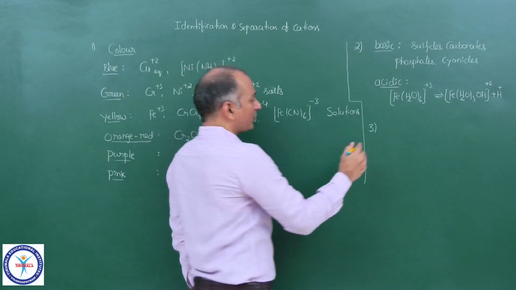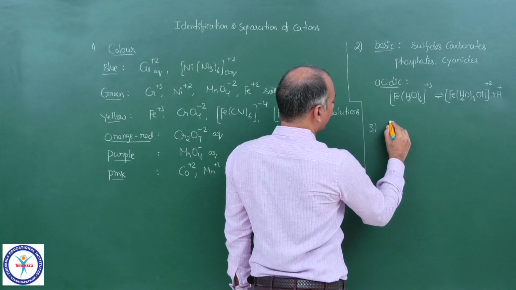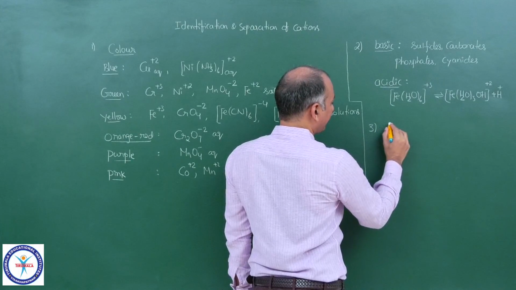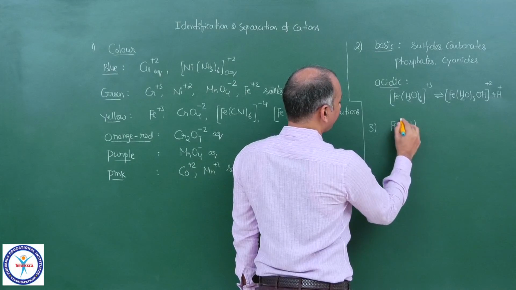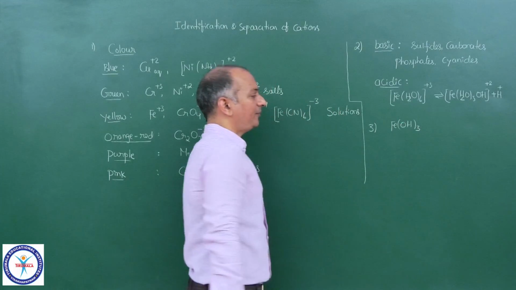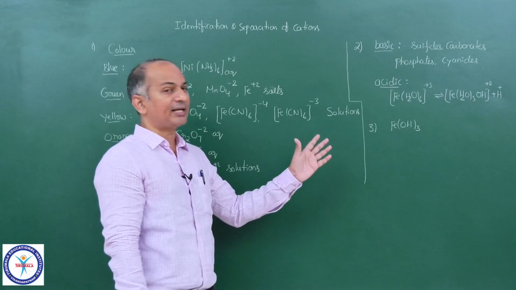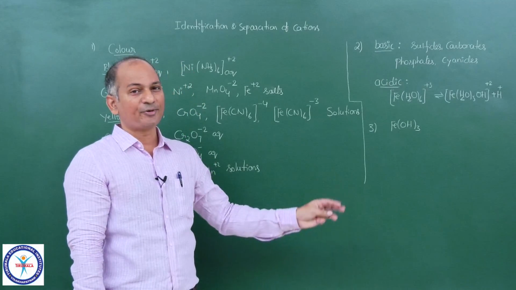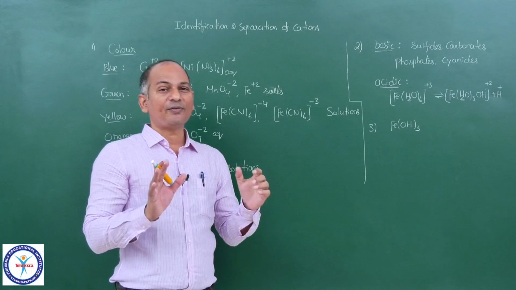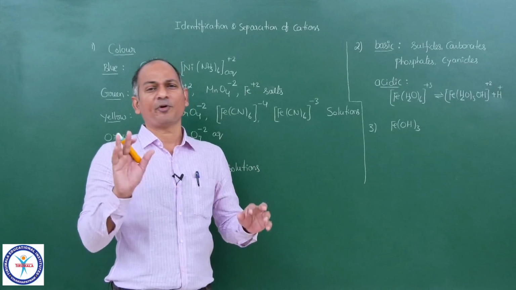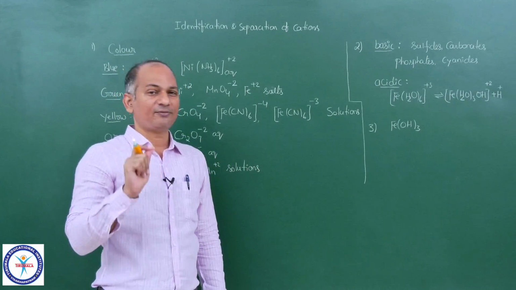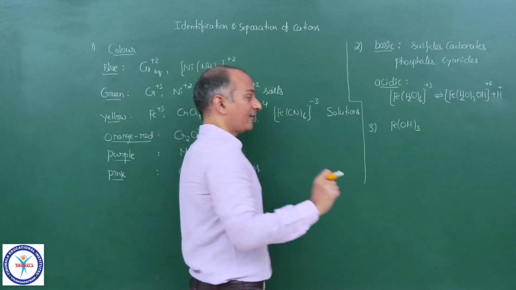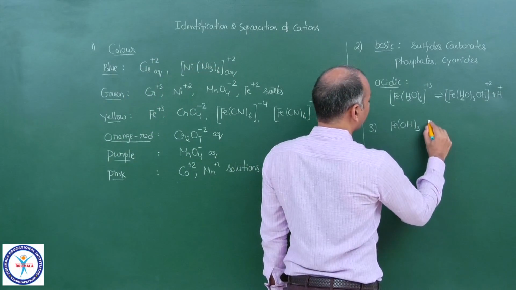So suppose you take a particular precipitate, Fe(OH)3. You almost immediately get this reddish brown precipitate. The Ksp value of Fe(OH)3 is very, very small, 10^-34 or 33. So the solubility of Fe(OH)3 is very, very less. But you can make it soluble in acid.